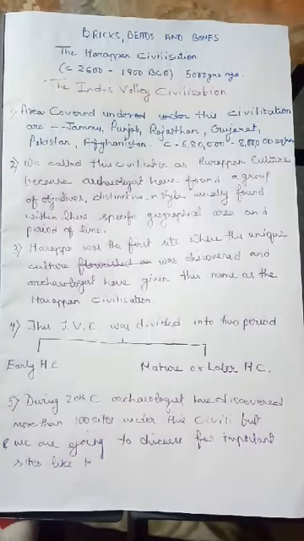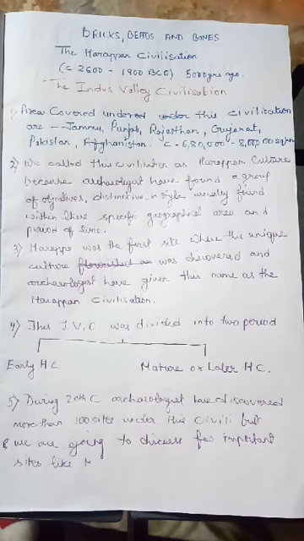The actual name of the civilization is the Indus Valley Civilization, because the civilization flourished on the bank of the river Indus, right? So we call it the Indus Valley Civilization. You might be thinking, why do we call this civilization the Harappan civilization as well? Because Harappa was the first place to be discovered, where this unique culture was found, so we call this civilization the Harappan civilization as well.